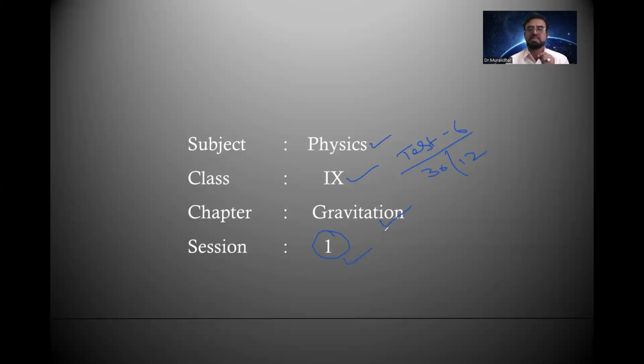Today we are going to discuss a very important topic. Whenever the word gravitation comes, you all recall Newton sitting under an apple tree.